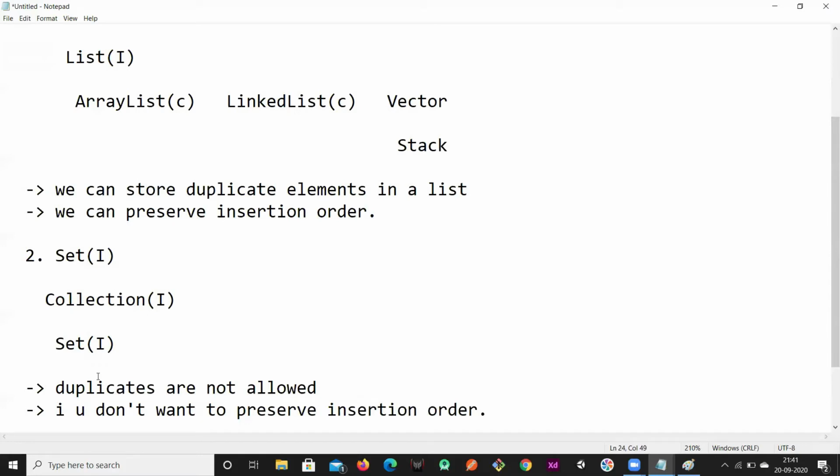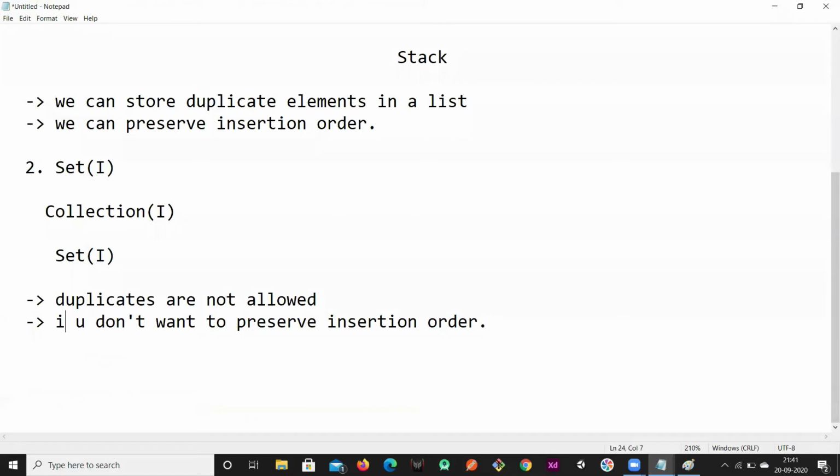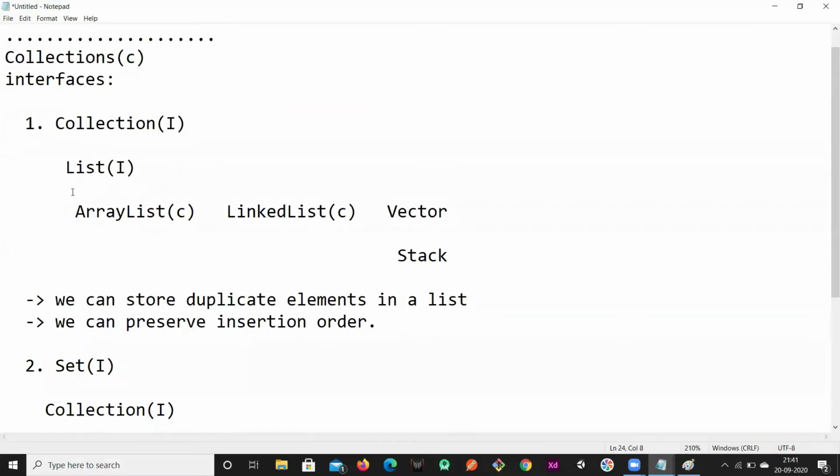In the set, the disadvantage is that if you store the elements, you cannot guarantee the order. The way you have inserted the elements, you cannot get them back in the same order. The order will be changed. So if you don't care about the insertion order, then you can use the set. But the major property of the set is that it doesn't allow you to enter duplicate elements, whereas in the list you can store duplicate elements.